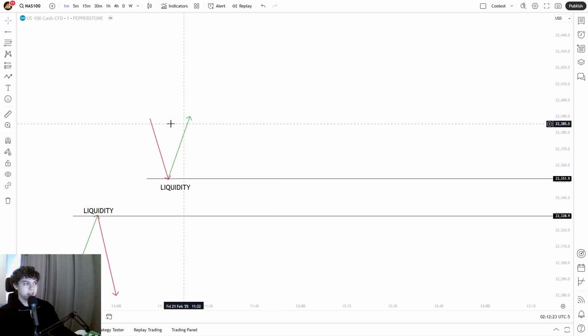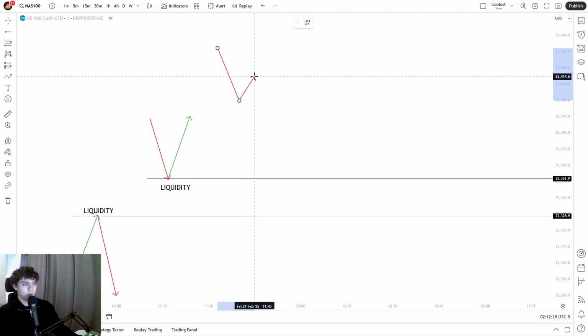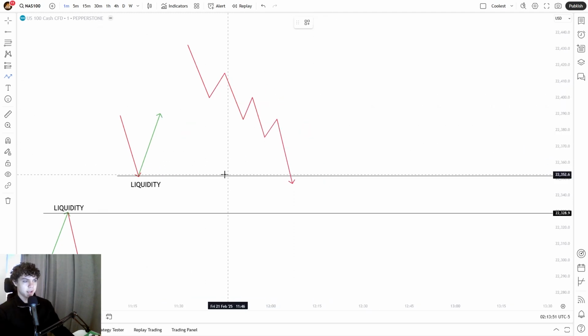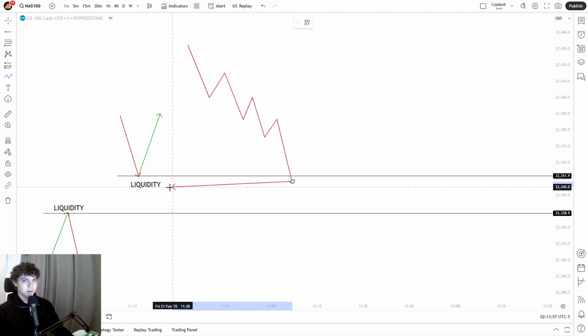So essentially this is the key, guys. Let's say you spotted 15-minute time frame liquidity or above. You see the downtrend movement, right? Lower lows, lower highs, lower lows, lower highs, lower lows. And once this liquidity gets taken out in a downtrend, there's a huge chance that the downtrend will turn into an uptrend if there's enough liquidity, right?